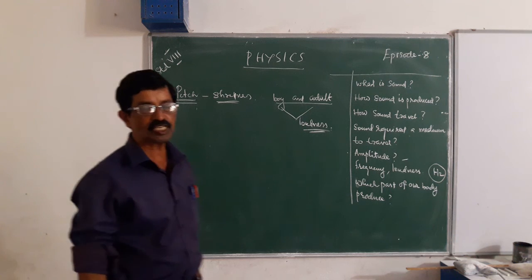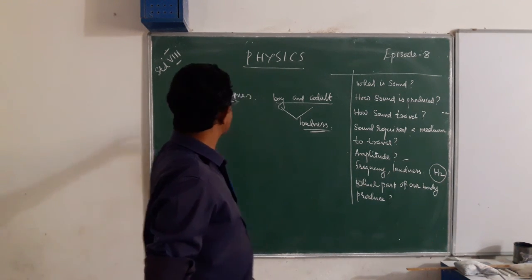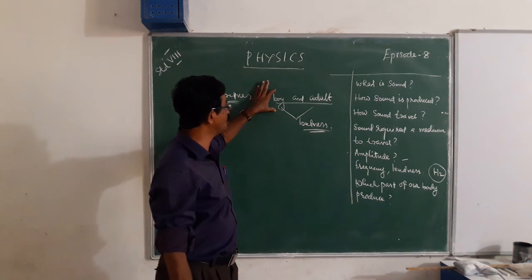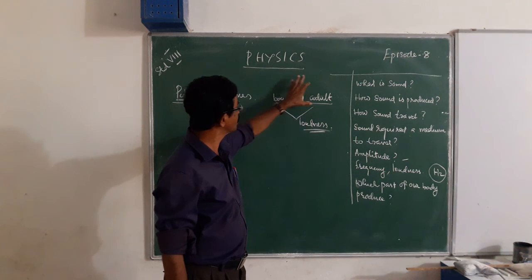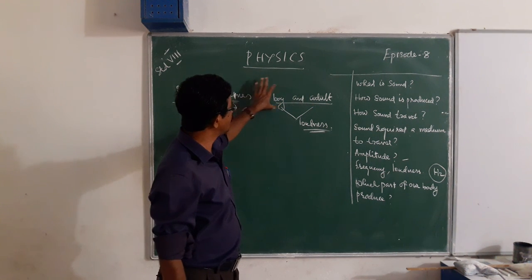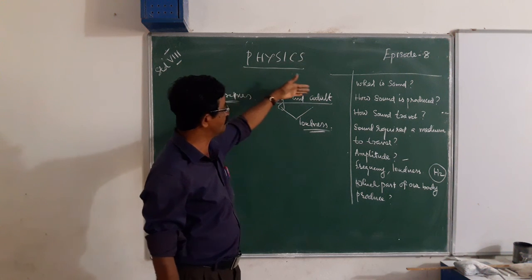What is pitch? Otherwise, shrillness of sound. In that, the two sounds differ. The sound produced by a boy and an adult person, or a girl and an adult person, differ. For example, a boy and a man.